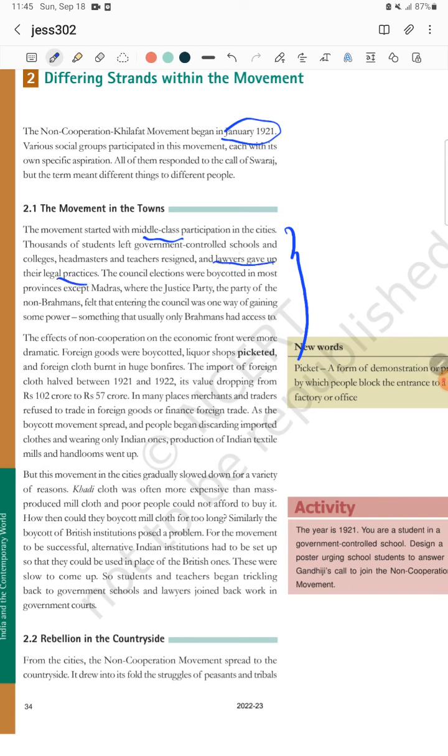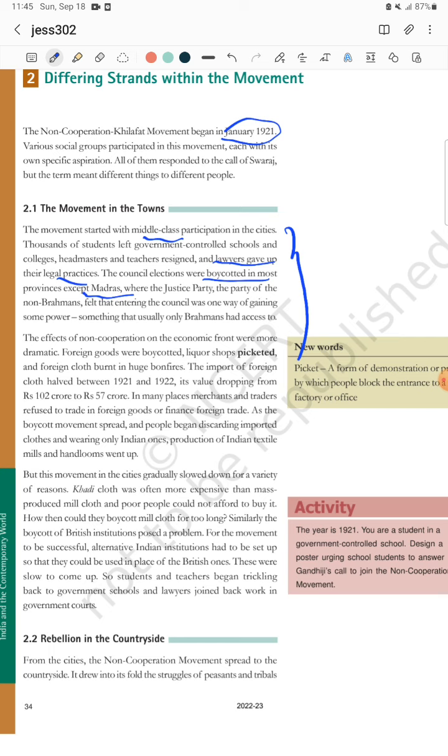Then, as I told you, in November 1920 the council elections were going to be held. The council elections were boycotted in almost all parts of India except Madras. It's a very important point you have to remember. In other places, like the Bengal provinces, Lucknow provinces, central provinces, every province, the council election was boycotted. But in the Madras province it went on, because there it was not only party election; there was the uprising of a new party known as the Justice Party, which was fighting for the rights of